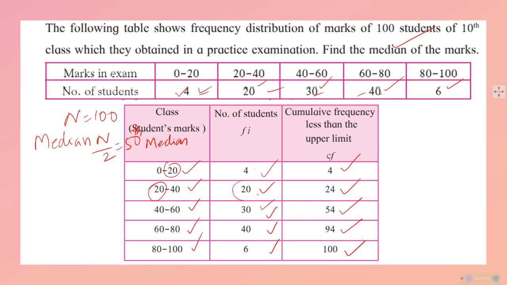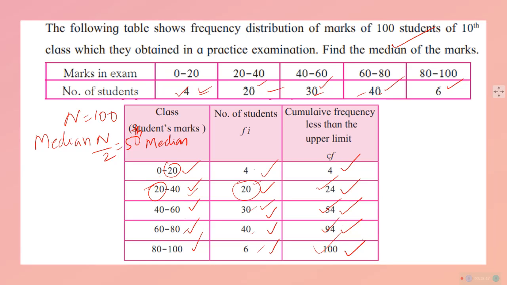Here only 20 are there in 20 to 40, but from 0 to 40 there are 24. From 0 to 60 there are 64. From 0 to 80 there are 94. From 0 to 100 में total students आएगा. Understood? So this way we keep on totaling, that is the cumulative frequency.